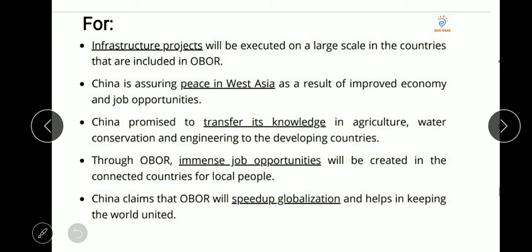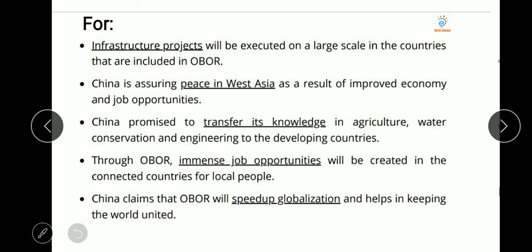Second, China is assuring peace in West Asia. China is saying only that it will do these things in a peaceful manner and will assure peace. And this OBOR will help in reviving and improving the economy in the West Asian region, and bring back job opportunities for them.